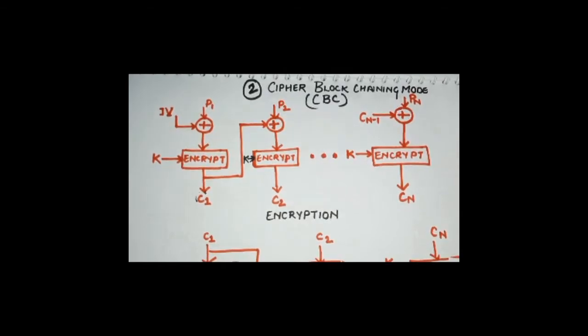This is the second method, and the full form of CBC is cipher block chaining mode. Always remember, why are we calling it chaining mode? Because we use the preceding cipher text block with the current plain text block. It is an improvement over the electronic codebook mode, which was not secure for lengthy messages, whereas CBC is definitely secure for lengthy messages because it does not generate the same ciphertext for the same plain text again and again. So this is all about cipher block chaining mode.